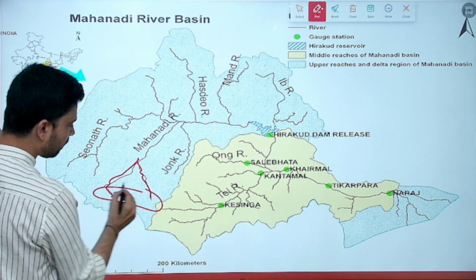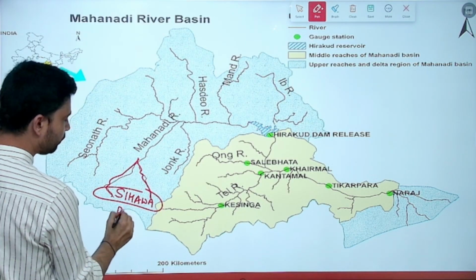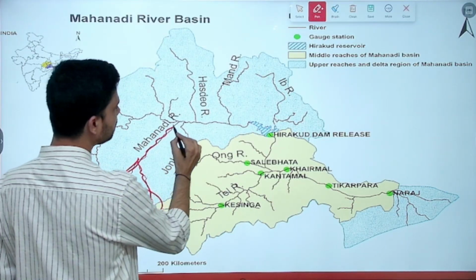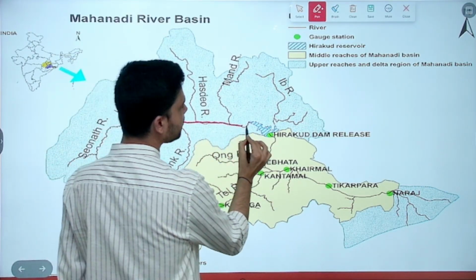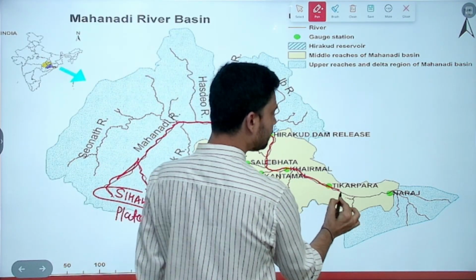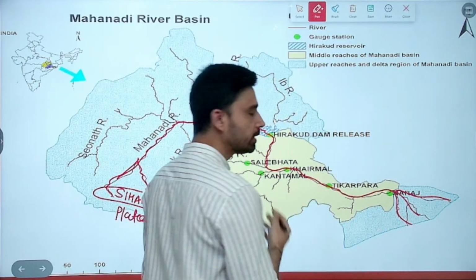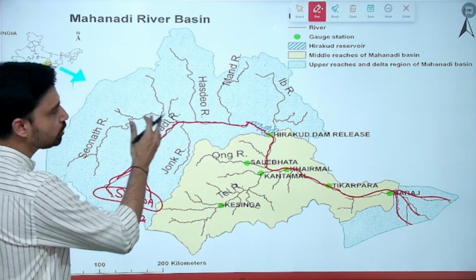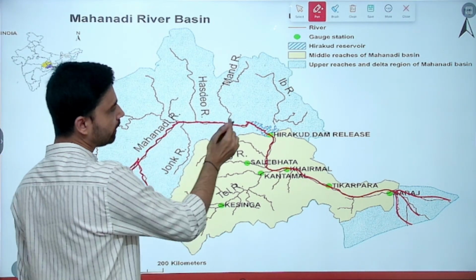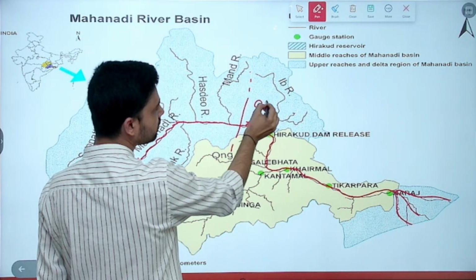Mahanadi river originates from Chhattisgarh. The place is called Sihava. Sihava Plateau is the term that we can use here. Originating from Sihava Plateau, it flows in the northward direction, then it turns eastward, then southward, again eastward, and then keeps flowing east, and enters the Bay of Bengal near the city of Cuttack in Odisha. So this is the overall flow pattern of Mahanadi. Up to here, it is flowing in the state of Chhattisgarh. Beyond this, it flows in the state of Odisha.